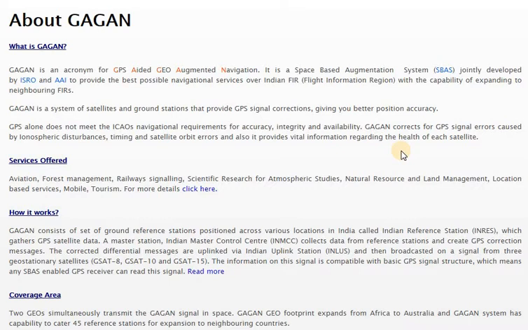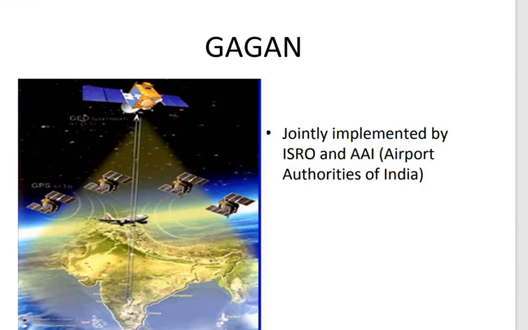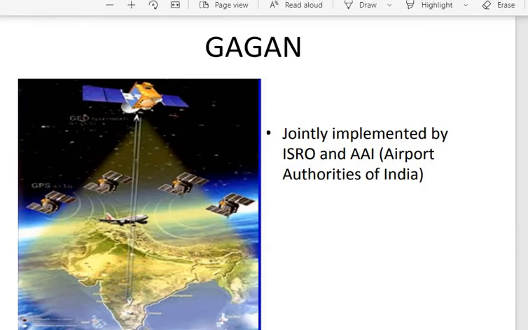Okay, so this was the introduction part of your Gagan. That is, what is Gagan actually? GPS aided augmented navigation system. As I have said, this Gagan is jointly implemented by ISRO and the Airports Authority of India, and it is mostly located in India itself. Okay, this is supported for India only.